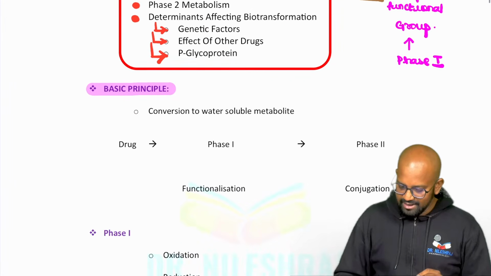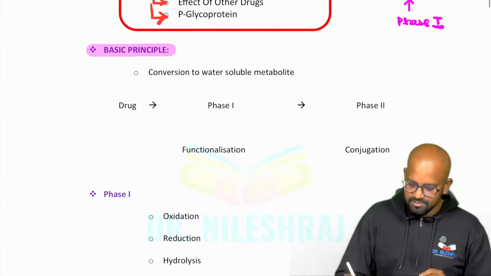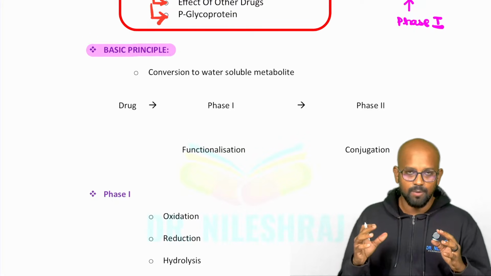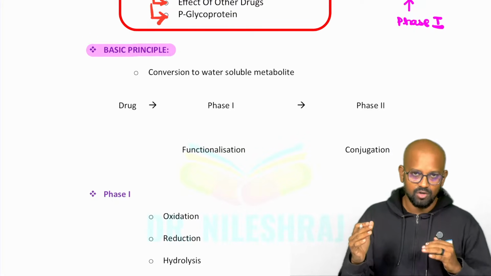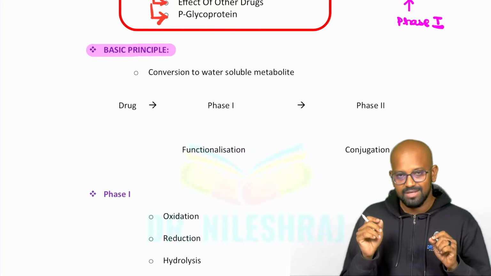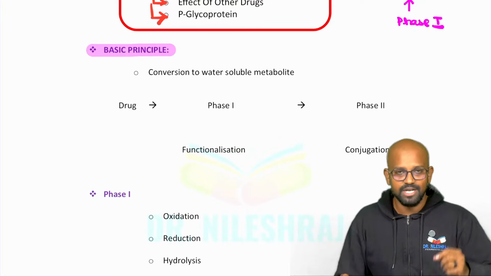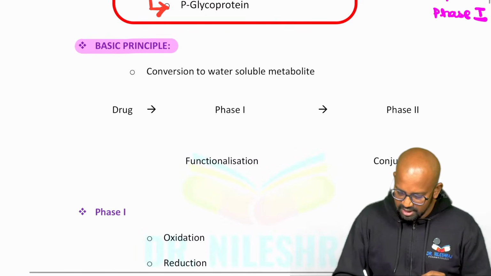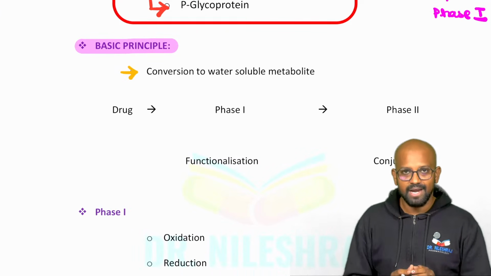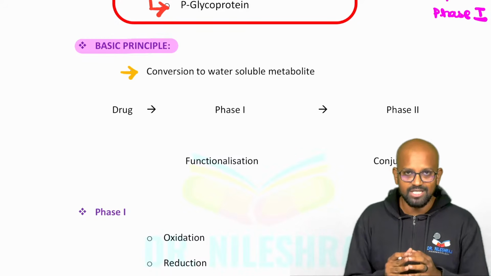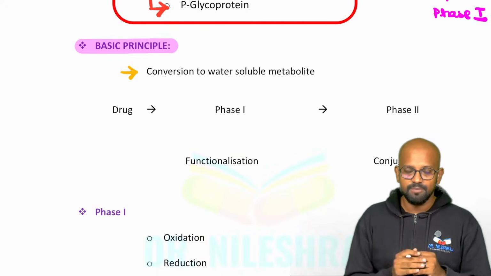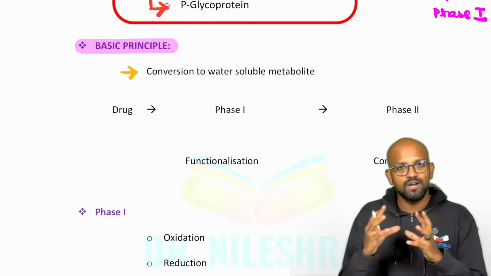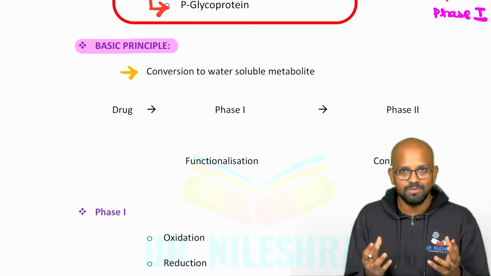Either you can draw this diagram, or you can come up with a flowchart-based phenomenon. You have to draw any one of these. That will make sure that the examiner knows you have understood what metabolism is. As we can see in this first sentence, conversion to a water-soluble metabolite is the basic concept of biotransformation. Biotransformation means converting a drug to a different molecule. I hope now you understand the meaning of it.